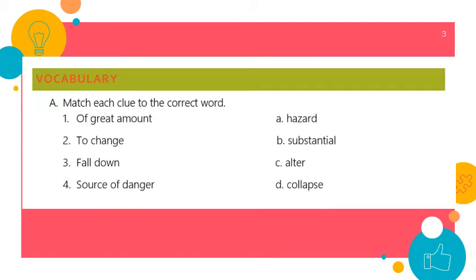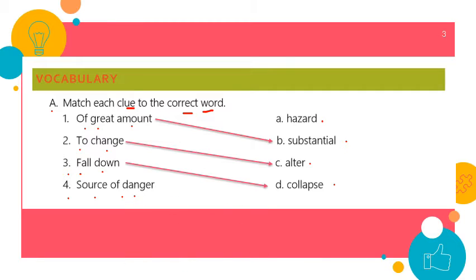Now for the vocabulary exercise, we have to match each clue to the correct word. These are the clues. Number 1, of great amount. Number 2, to change. Number 3, fall down. Number 4, source of danger. And these are the vocabulary words: hazard, substantial, alter, and collapse. Which word means of a great amount? Great amount means large or big. That's the word substantial. To change is to alter something. Fall down is collapse. And source of danger is hazard.